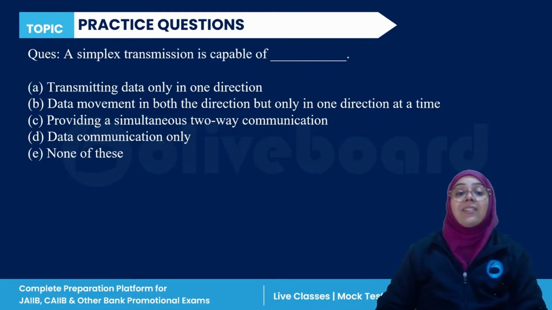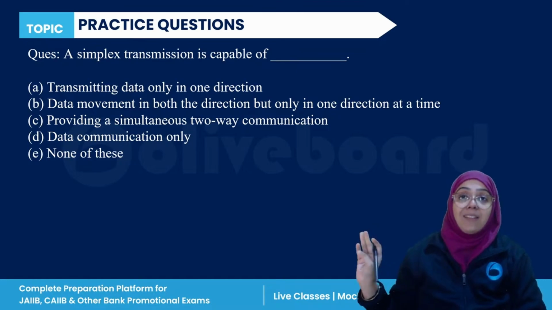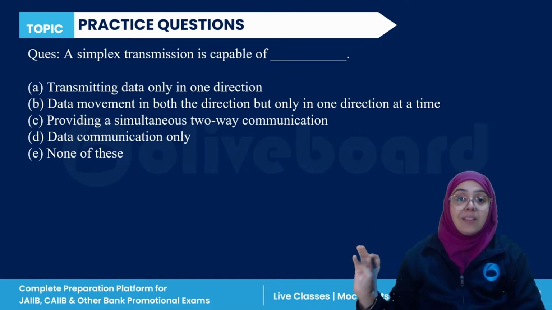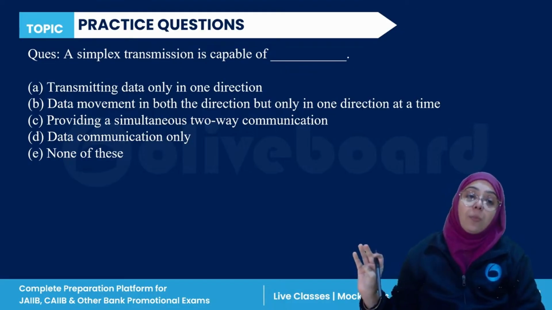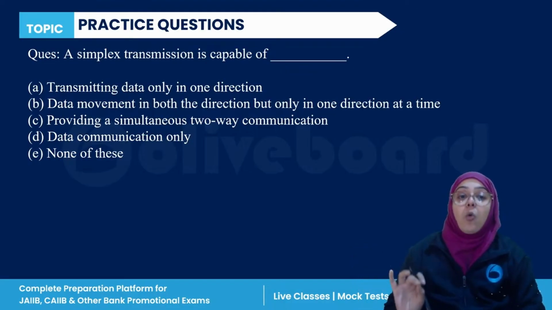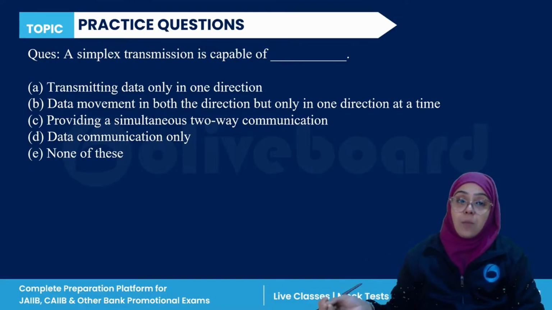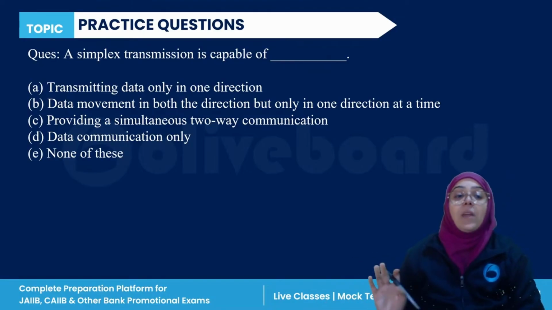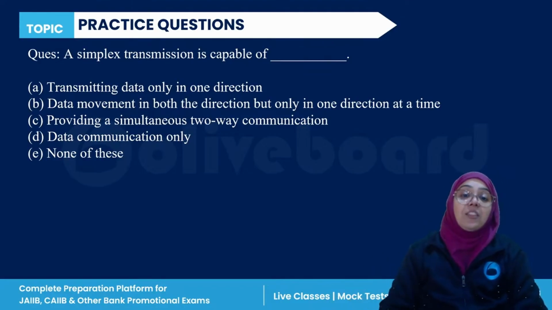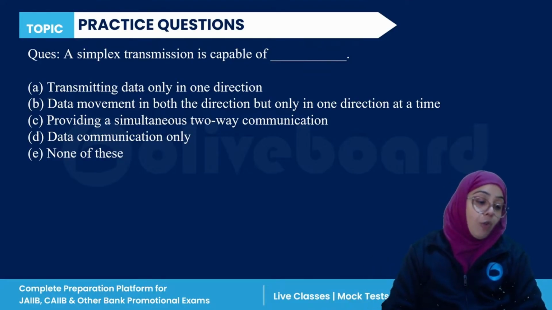Next question. A simplex transmission is capable of simplex, duplex, and half duplex. Okay, remember this: simplex, duplex, and half duplex. Transmitting data only in one direction. Data movement in both directions, but only in one direction at a time. Providing simultaneous two-way communication. Data communication only, or none of the above. Simplex transmission is capable of what?